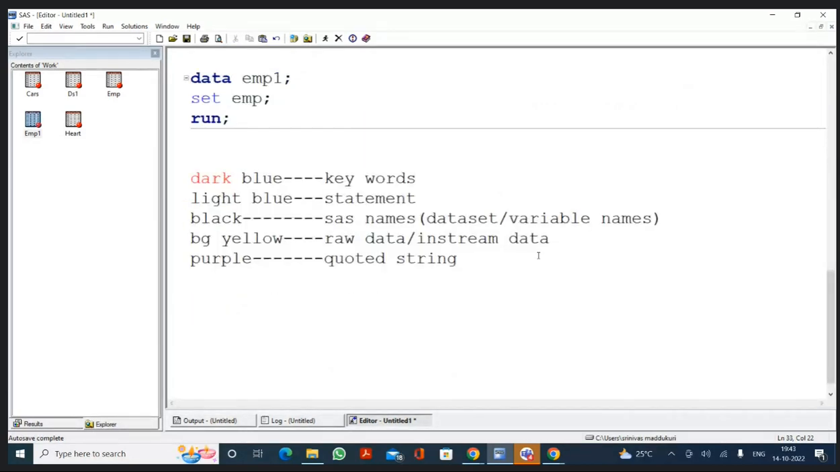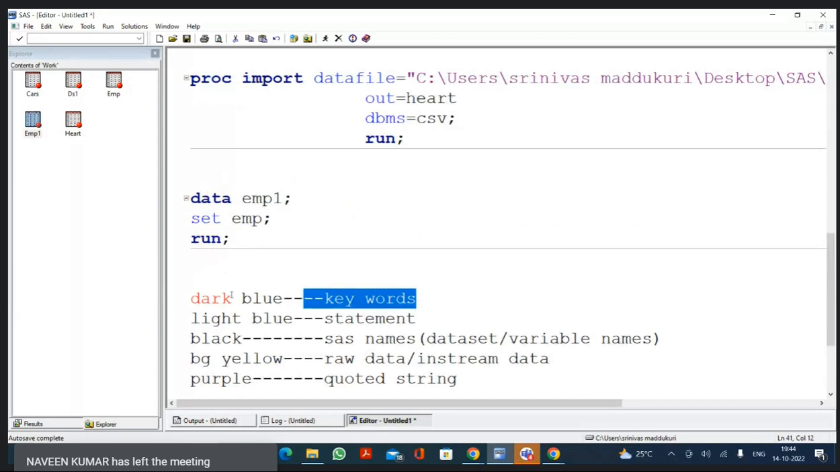So dark blue color is keyword. Don't think dark blue color is not a statement. Yes, dark blue ones are also statements, but they are more than statements. These are keywords. So light blue colors are statements. The black color is SAS names. Background yellow color is in-stream data or raw data. And the purple color is a quoted string.